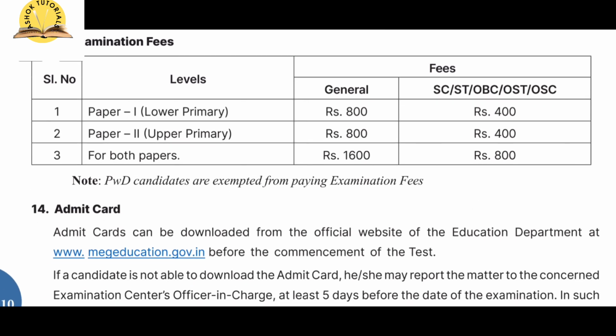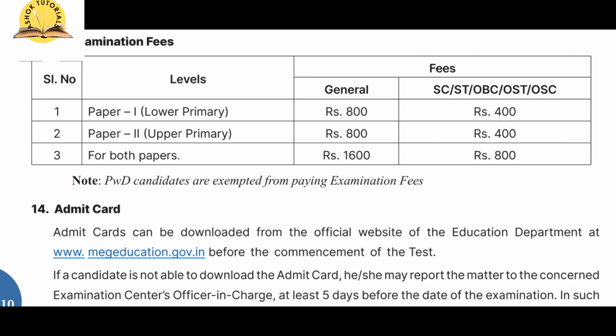Then now let's talk about the fees. What is the fee? So paper 1, lower primary. For paper 1, general candidates have to pay 800 and SC, ST, OBC, OST, OSC will have to pay 400. For paper 2, general have to pay 800, SC, ST, OBC, OST, OSC have to pay 400. For both the papers, general candidates have to pay 1600 and reserved category candidates have to pay only 800.